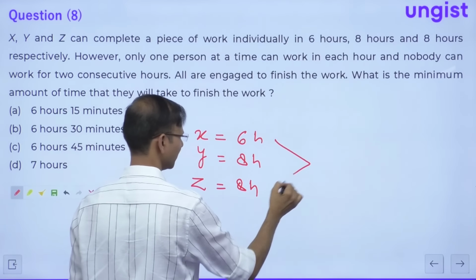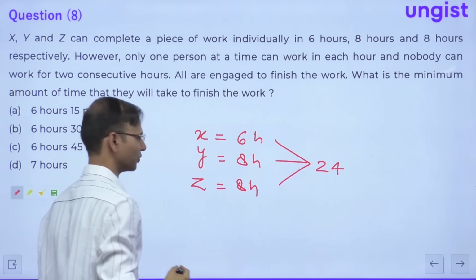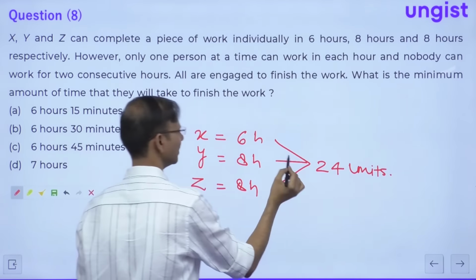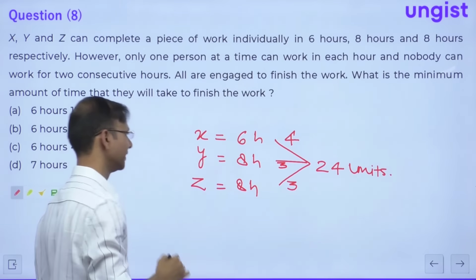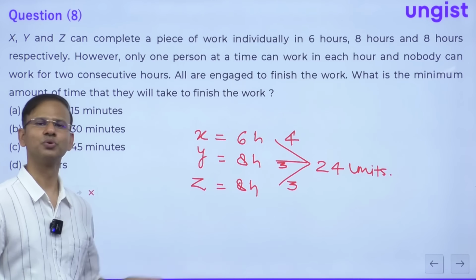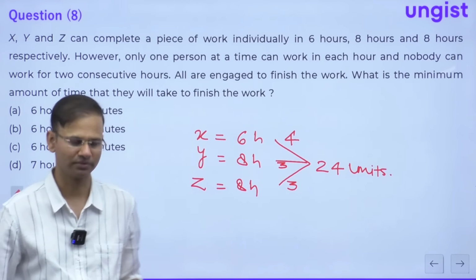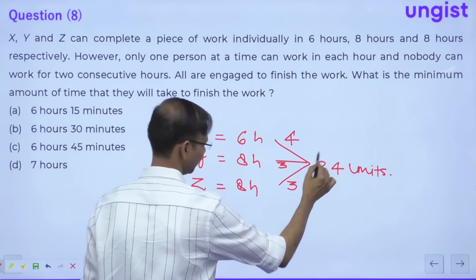So here everybody, we have the LCM of these. LCM of these is 24 units, right? So let's assume the 24 units is the total work. So this is 4 units, this is 3 and this is also 3. So per hour, X is doing 4 units, Y is doing 3 units and Z is again doing 3 units of work. So total work is 24, right?